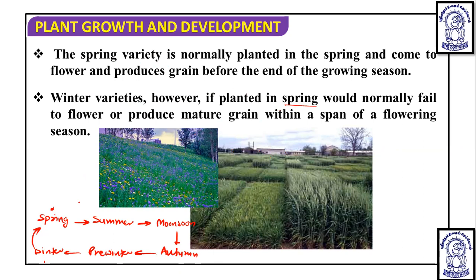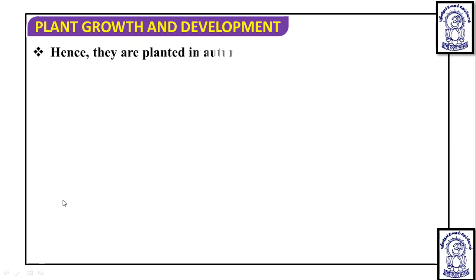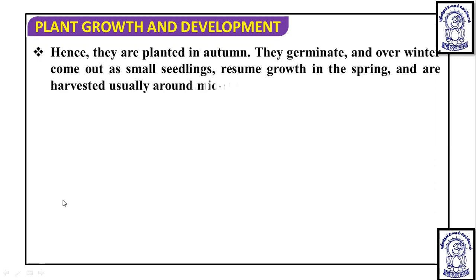So if they are not going to encounter the winter, then it will not flower. Because of this, they are not going to flower. So hence they are planted in autumn. If they are planted in autumn, then they will go through the pre-winter, then winter, and they again germinate,